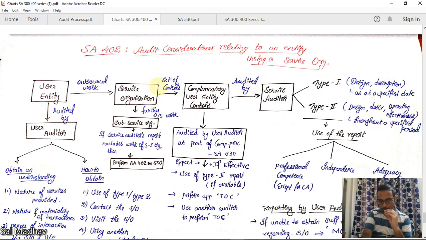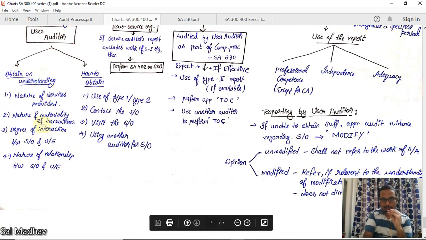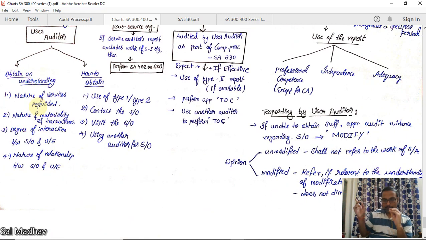This is the overall view before understanding this. Okay, now service auditor will be conducting audit of internal controls of service organizations. Okay, I have to remember that. Now, we as a user auditor, we will be auditing the user entity. What we should do? We should obtain an understanding of the nature of services provided. What are the nature of services provided by the service organization to the user entity? Nature and materiality of transactions. What is the nature of transaction and what is the materiality? Degree of interaction between service organization and user entity, and nature of relationship between service organization and user entity.